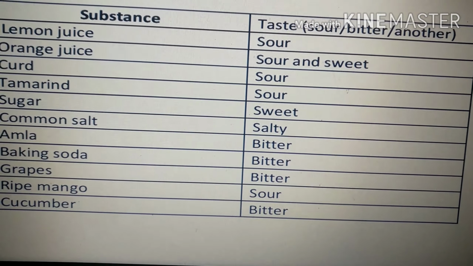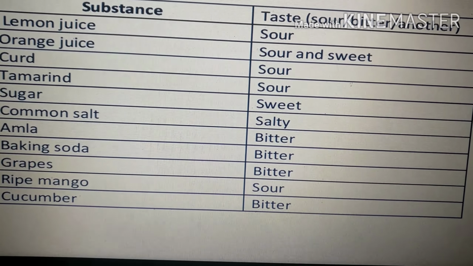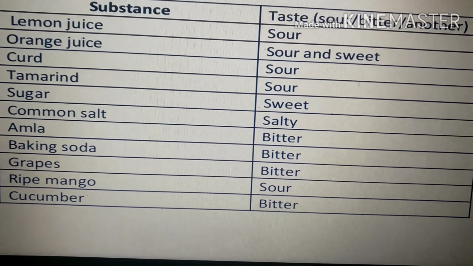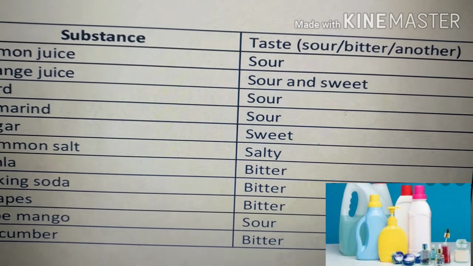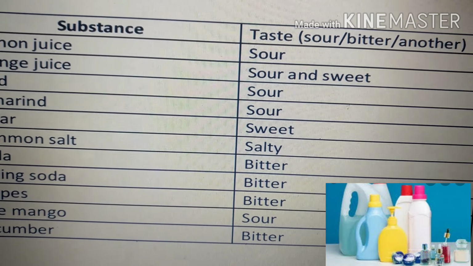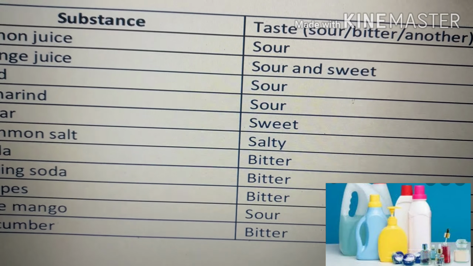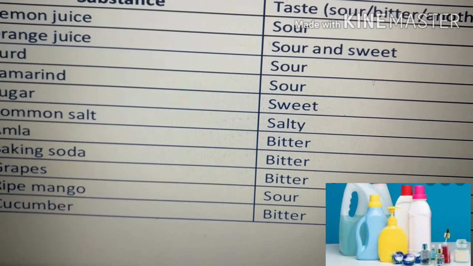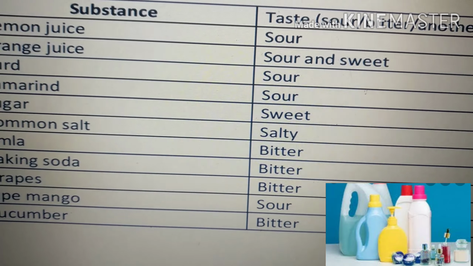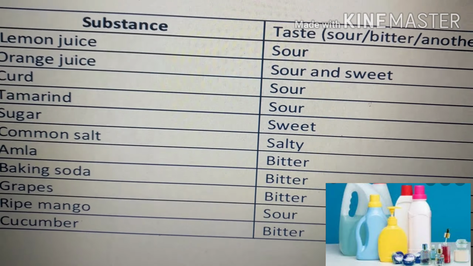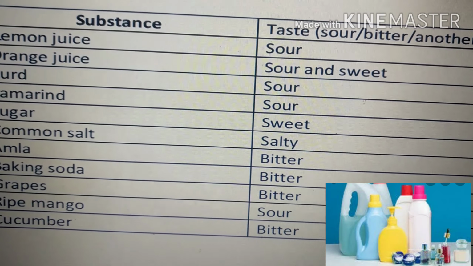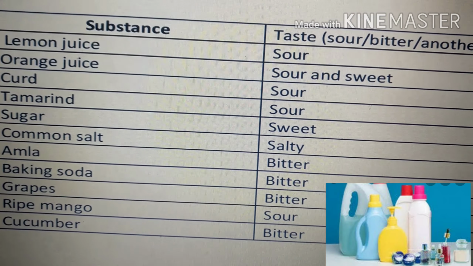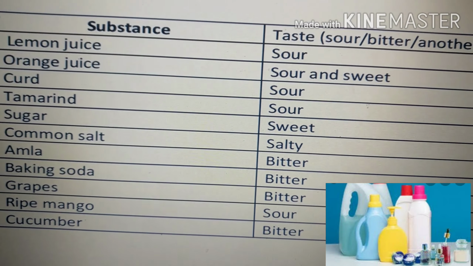Here, if you see clearly, they are bitter in taste. It means that they do not contain acids. Why are they bitter in taste? Because they contain the chemical known as base. And we had discussed earlier that soap water contains bases. Because of it, it is bitter in taste. If you touch soap water, how will you feel, children? You will feel slippery to touch. So here we can clearly say that the substances which are bitter in taste and slippery to touch are known as bases, and the nature of the substance is said to be basic nature.